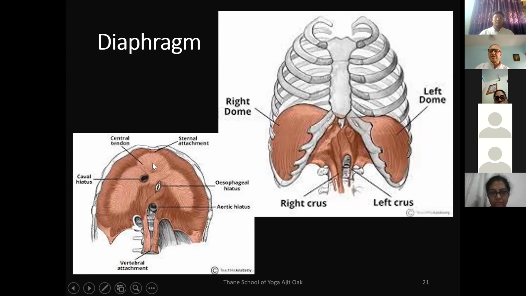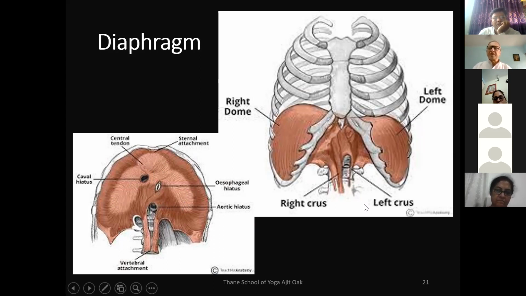As you can see, this light structure. As we know, you have studied the muscular system. Tendons are stiff structures, and the end of the muscle is made up of tendon. This tendon is there in the middle of the diaphragm. The diaphragm is a very peculiar muscle, a unique muscle of the body.